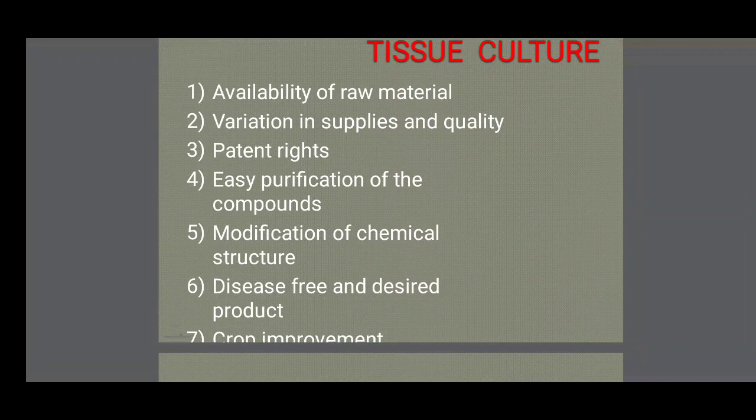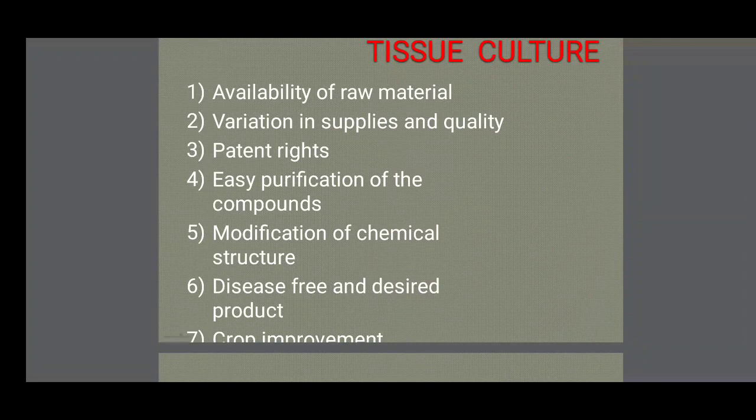At the same time, variation in supplies and quality: through tissue culture, the plant varieties and quality improve also. Patent rights: through tissue culture, we produce many types of plants, and we get patents also. Easy purification of the compounds: the secondary metabolite purification is very easy through tissue culture production.